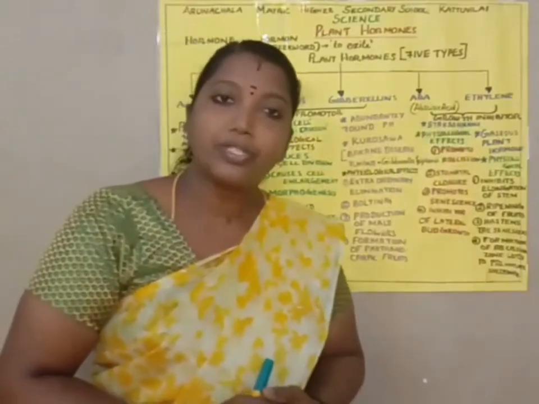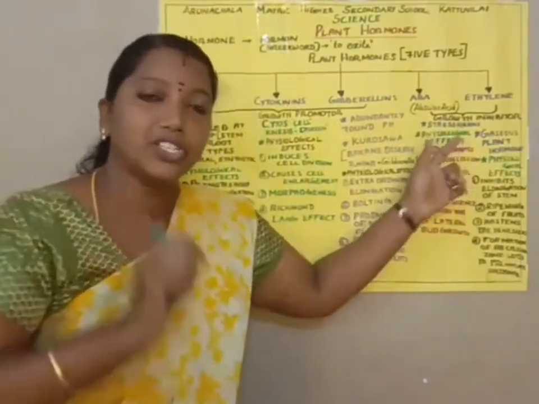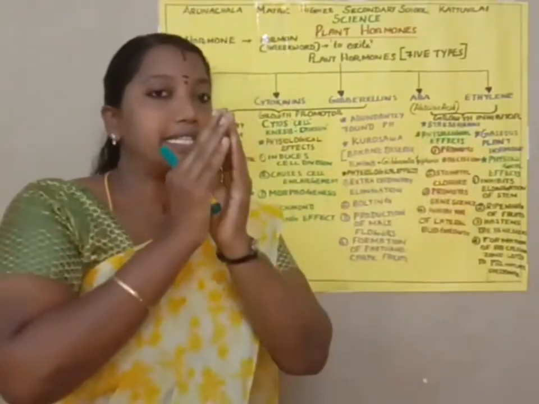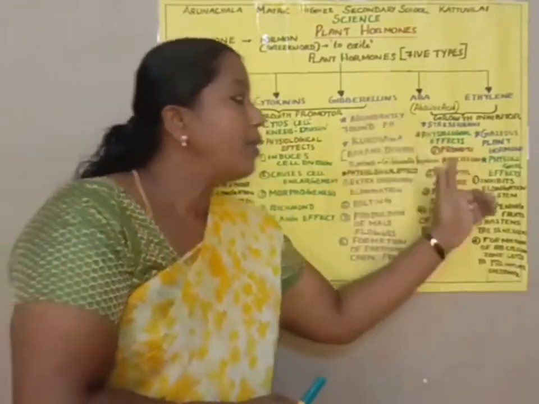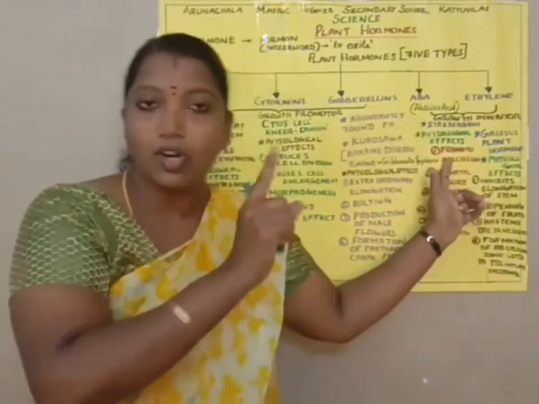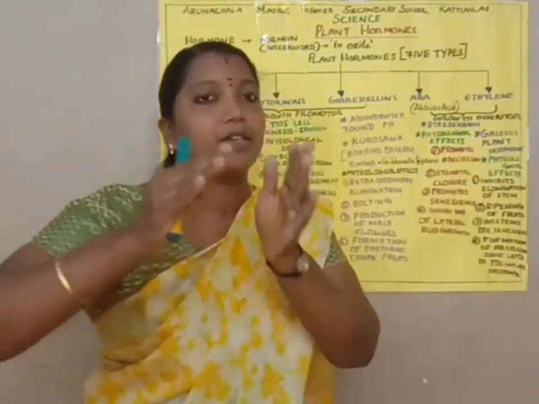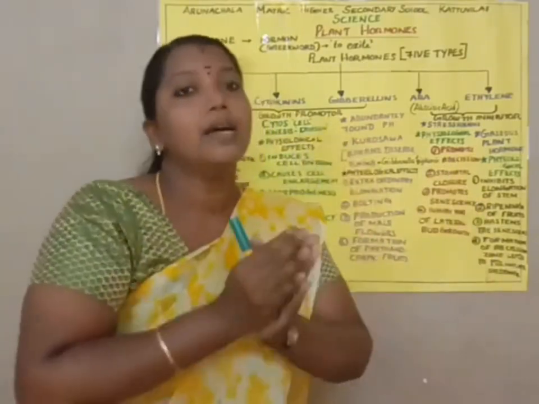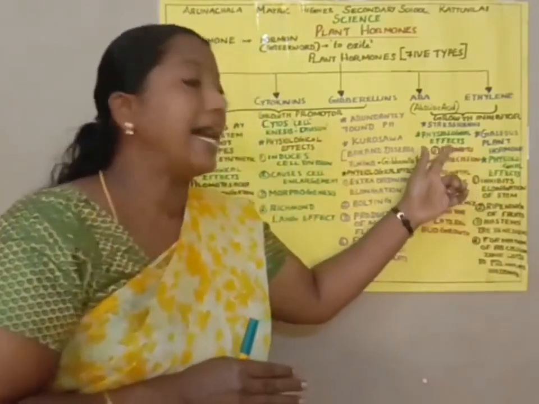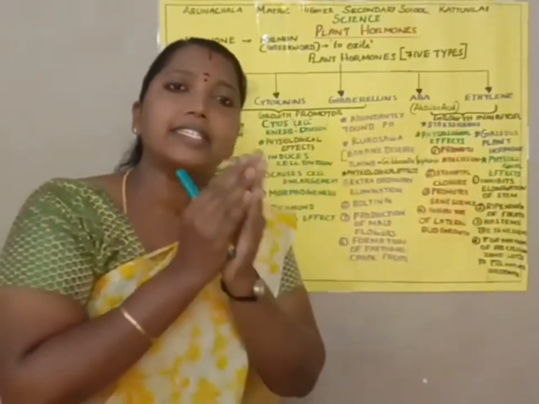Then like the others, here also we can see the physiological effects or functions. Already we told it is a stress hormone. It promotes abscission. What is abscission? The separation of leaves, fruits and flowers from the plant parts we call abscission.